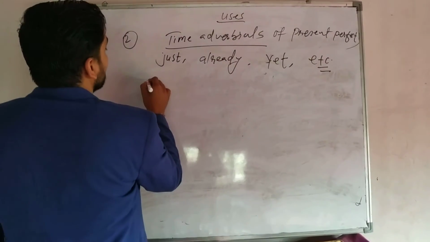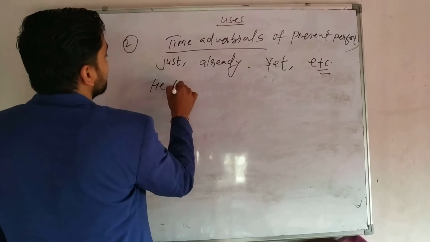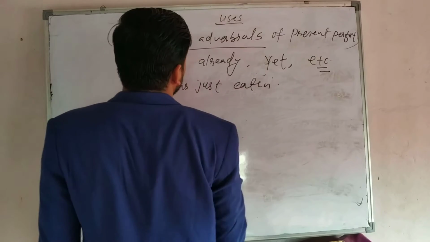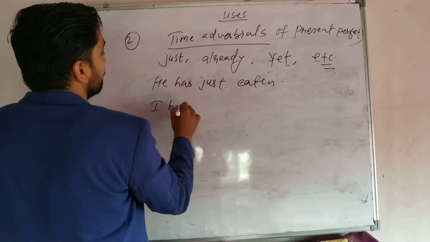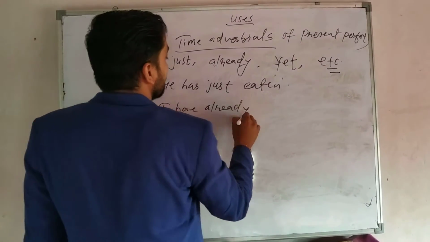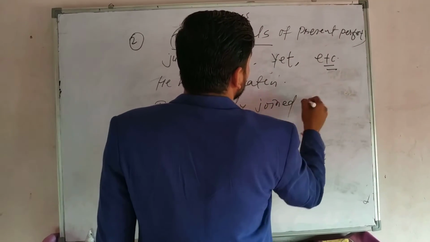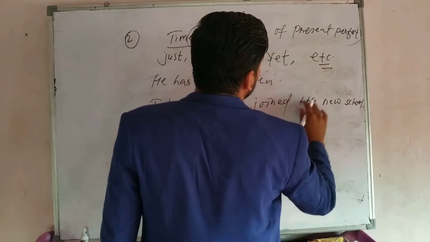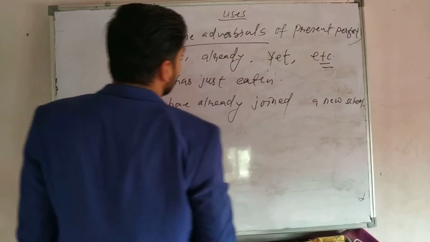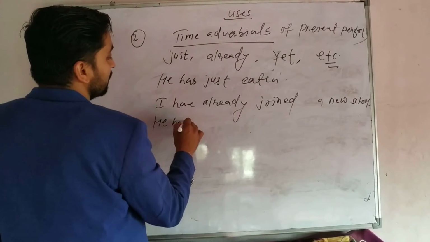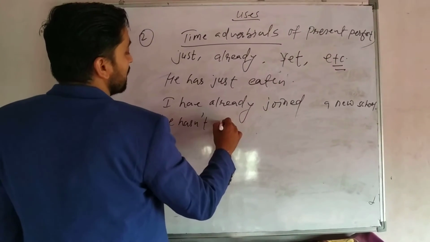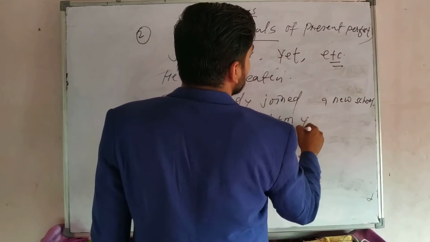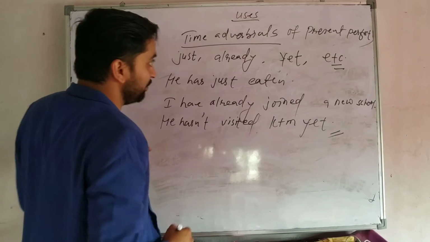Present perfect tense, like he has just eaten. He has just eaten. Already, like I have already joined this. I have already joined the new school. I've already joined a new school. Similarly, he hasn't visited KTM yet. Okay, these are the time adverbials.